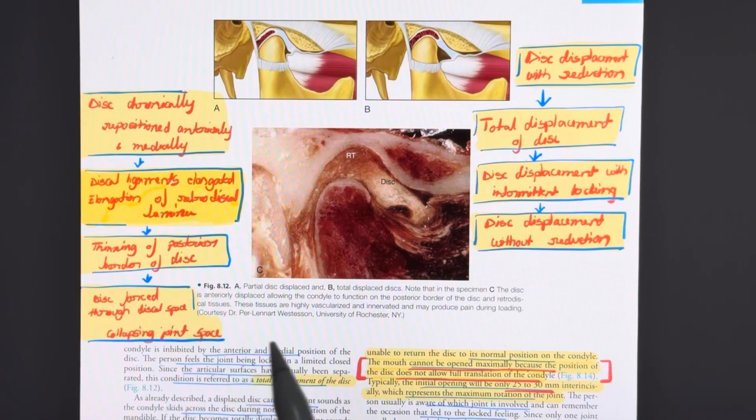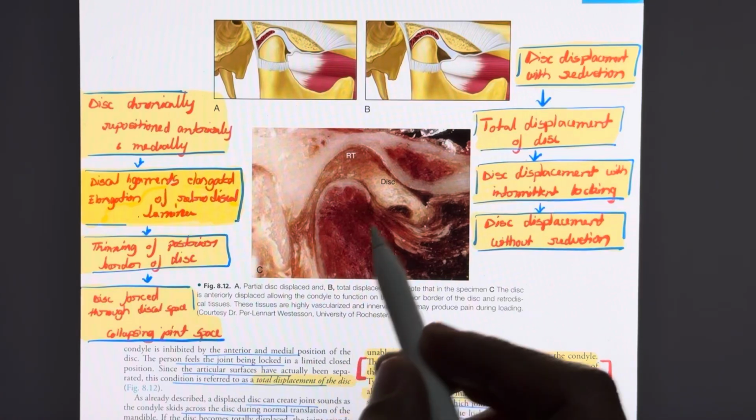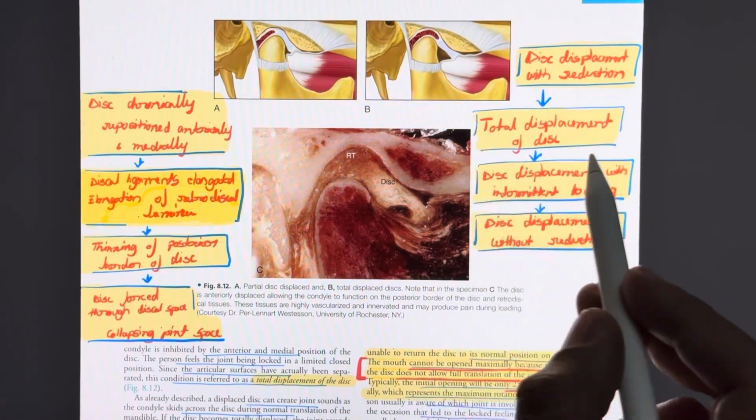So ultimately the disc will lose its self-positioning feature over the condyle and it will keep on migrating forward till eventually the disc is forced through the discal space and it will collapse the joint space behind it. So this is now called total displacement of the disc.